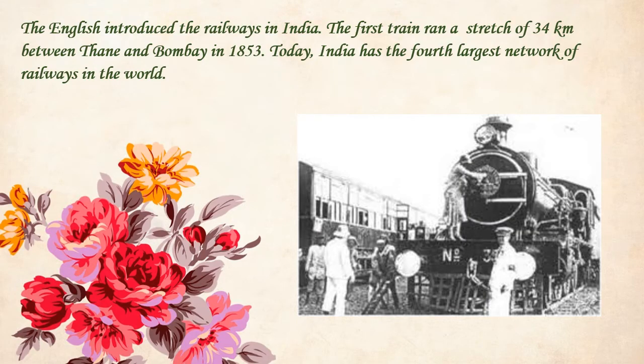In India, the English, that is, the Britishers, introduced the railways in India. The first train ran a stretch of 34 kilometers between Thane and Bombay in 1853. Today, India has the fourth largest network of railways in the world. We have learned in the last video, right children, that these days we also have metro trains. I'm sure all of you must have traveled in a metro train.